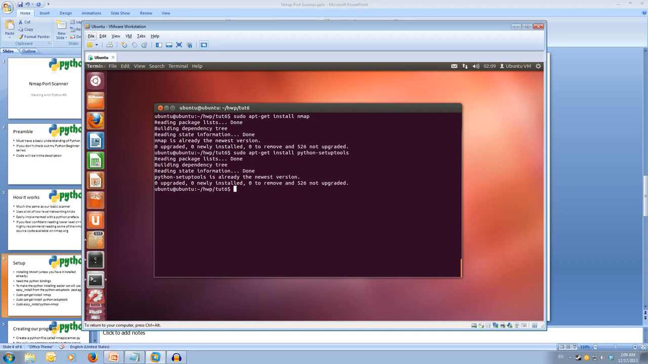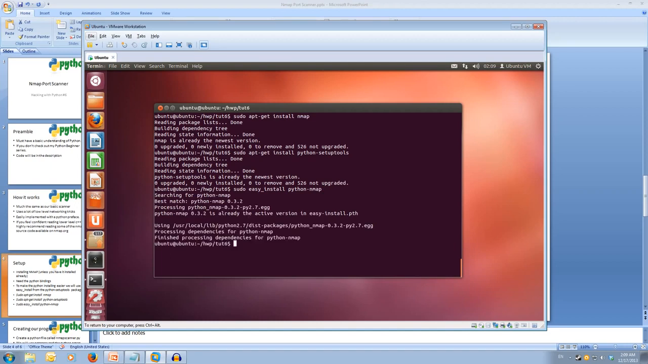Now we're going to use the sudo easy_install command, which is from the setup tools package, which allows us to go off and find Python modules super easy. So we're going to easy_install python-nmap, and that's going to go off and get the Python NMAP module. I'm already at the latest version, so it hasn't needed to download and install it. Okay, so once that's all downloaded and installed, we're ready to start coding.